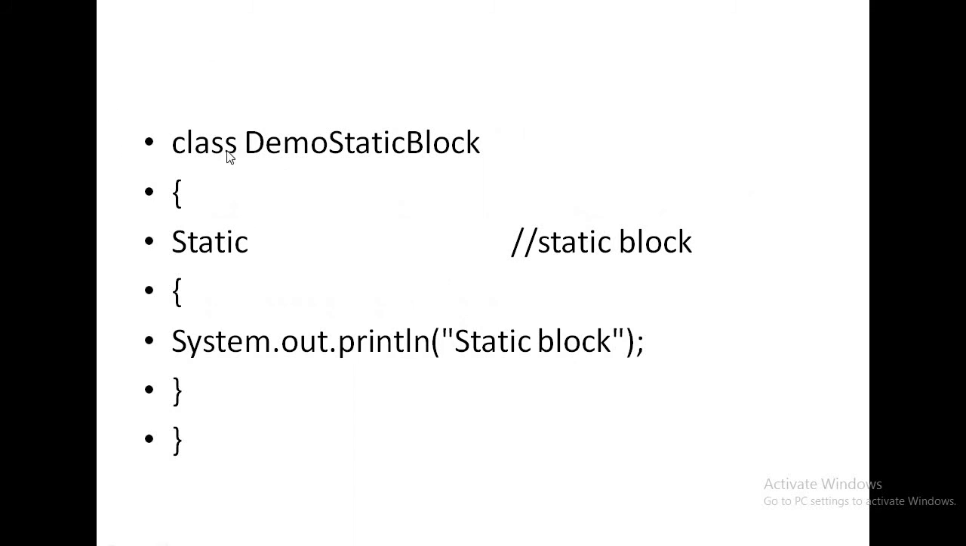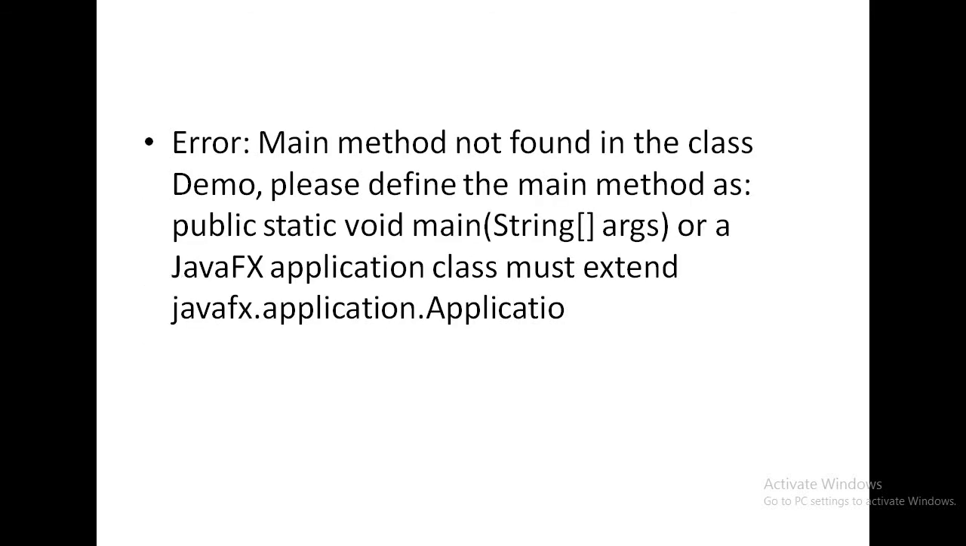So next question is, if in a program no main method is there but static block is there. Here in this program, no main method is there but static block is there. So first JVM checks the static block, it is present, but when it wants to execute the main method, it is not there. So JVM simply raises one error message. The error message is, main method is not found in the class Demo. Please define the main method as public static void main String args. For a JavaFX application, class must extend this.